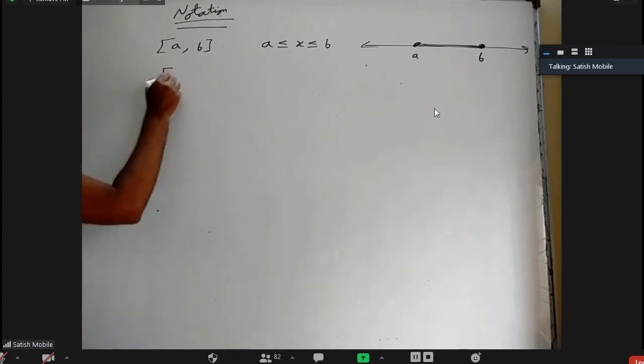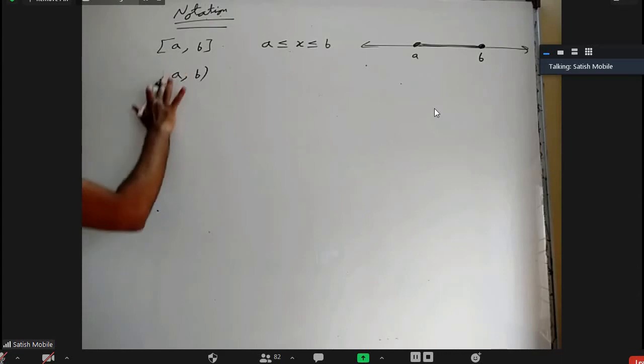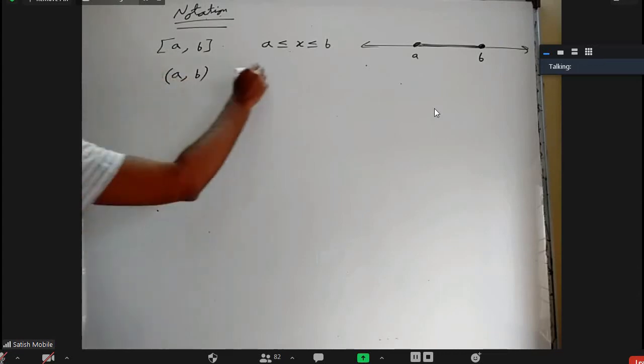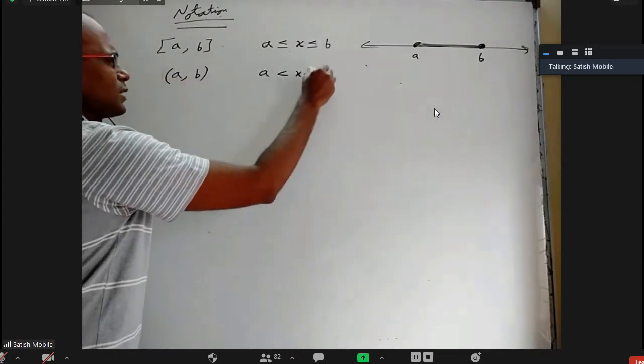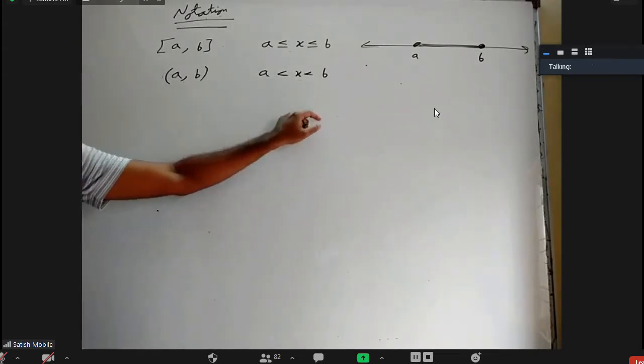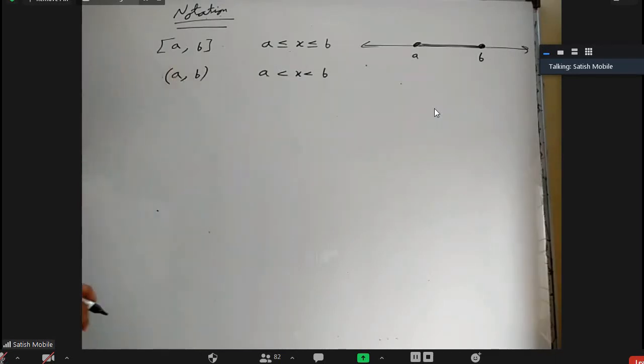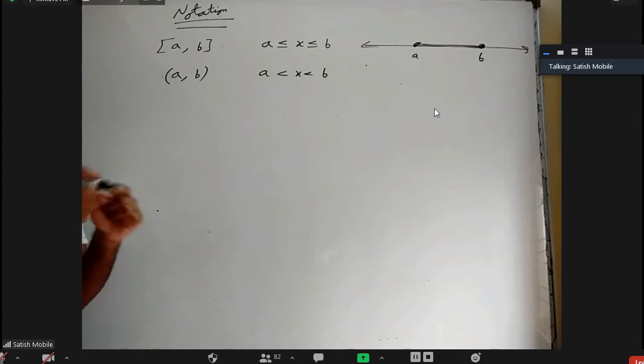If you have a bracket like this, closed A and open B, let me write both open otherwise. That is A less than x less than B. Every real number between A and B, but A is not included, B is not included. This is not a point or something in 2D geometry. This is an interval. Everything between A and B.